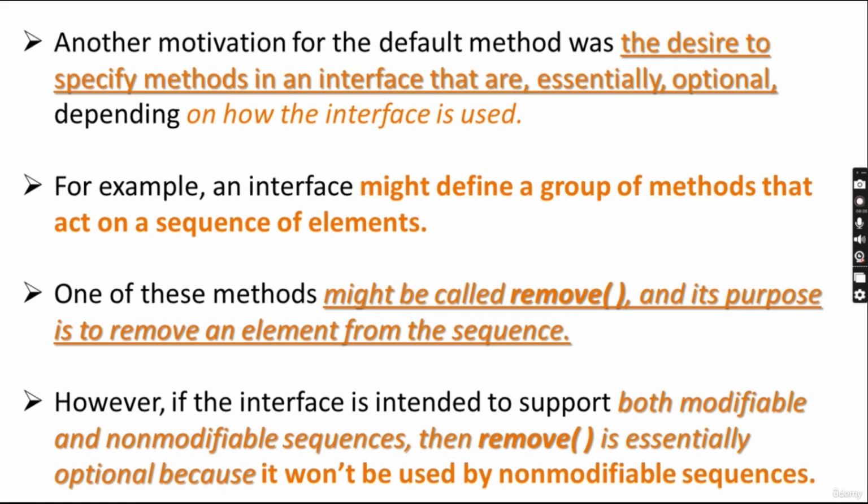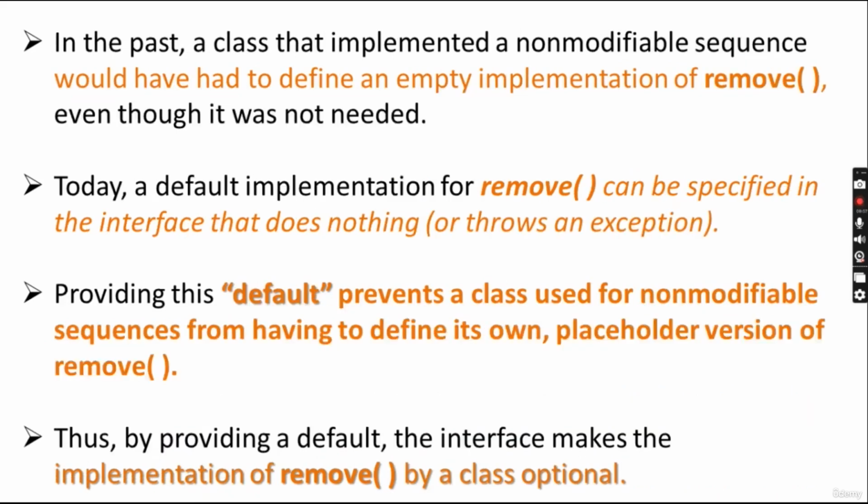If the interface is intended to support both modifiable and non-modifiable sequences, then remove is essentially optional because it won't be used by non-modifiable sequences. If it is a fixed sequence, you cannot call remove on it.